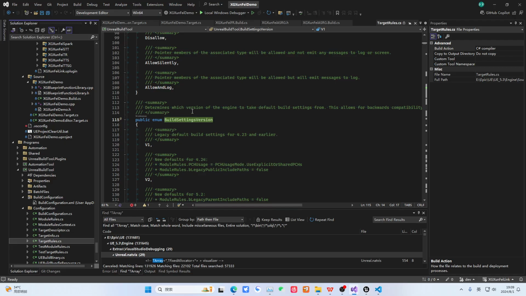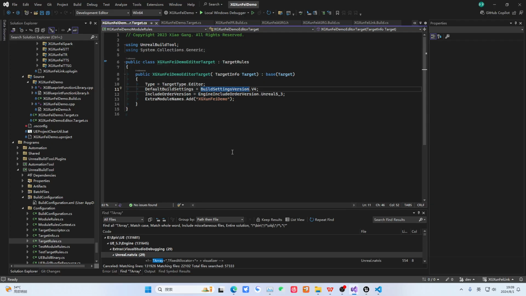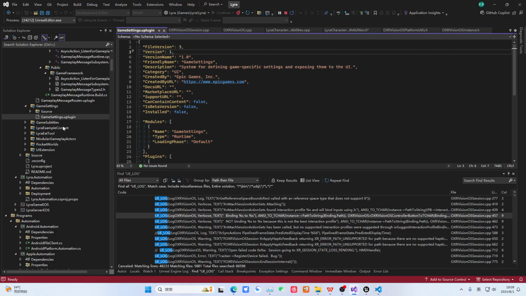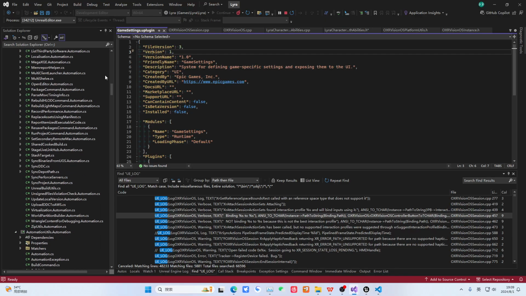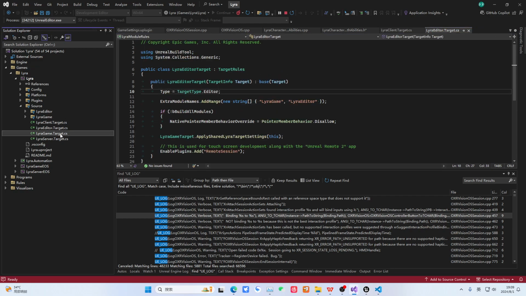So target.cs determines what target we can compile into. This compiles into a blank game project, and this part compiles into a game project with an editor, right? And this part specifies its build, and some include versions. Then these specific pieces of information, you can click in and take a look at this target rule.